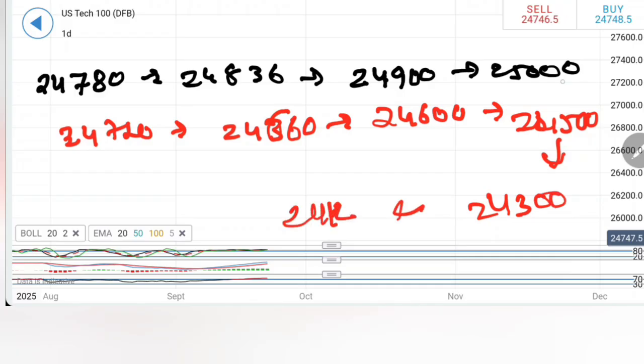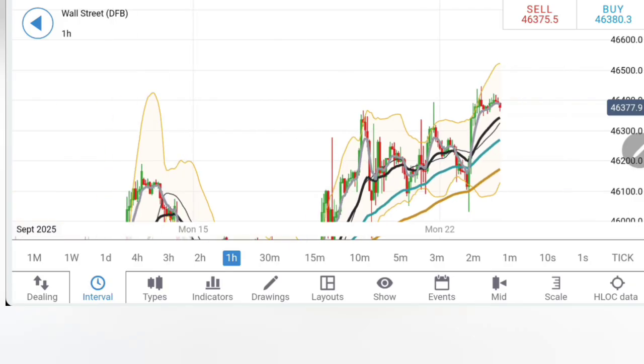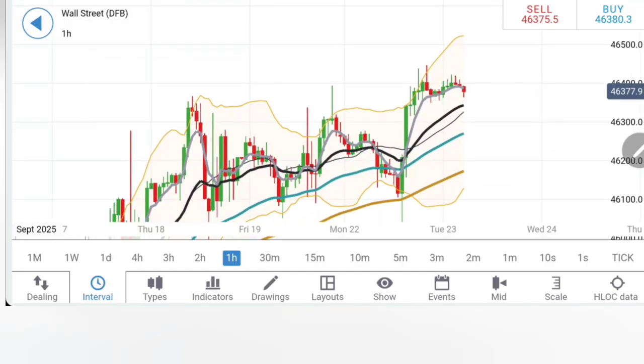Now let's move to Dow Jones. Now DJ30, if you look at the move here, you can see slightly higher highs are seen, slightly higher lows are seen. Now it is pretty important for DJ30 to trade below the 46,300 zone, and that will confirm the move towards 46,100 possibly, and any drop below 46,100 is a sign of reversal.